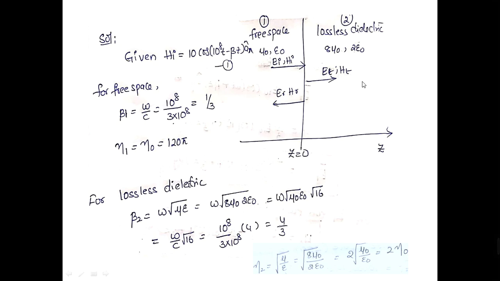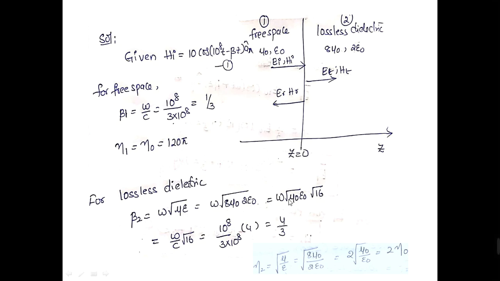Now coming to the lossless dielectric medium, the phase constant is given as omega into root of mu into epsilon. Substituting the values for mu and epsilon, you get omega root of mu naught epsilon naught into root 16.